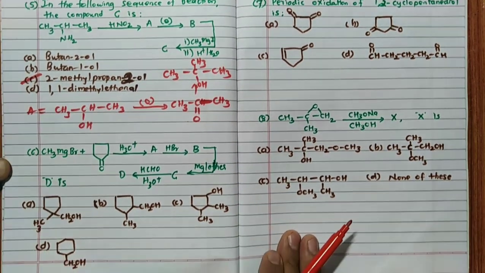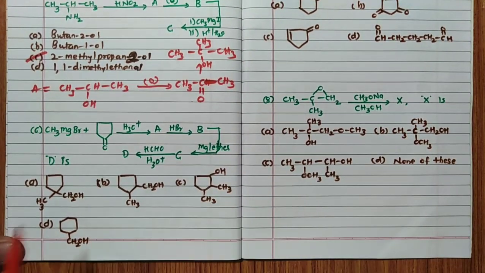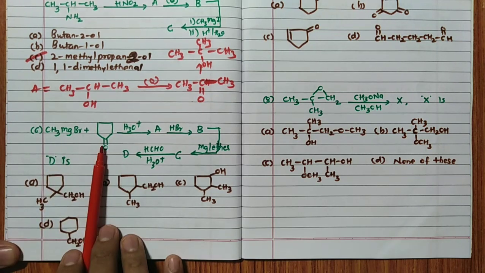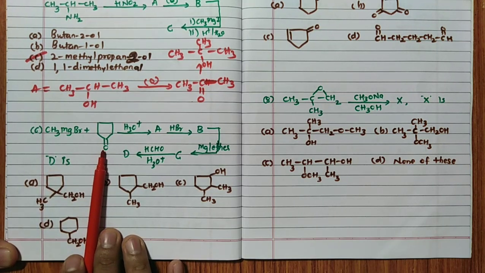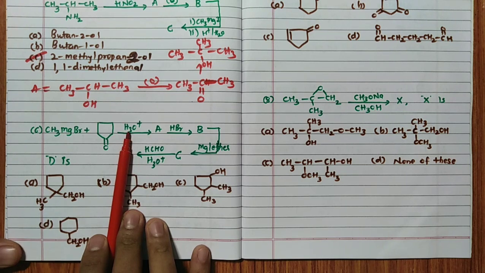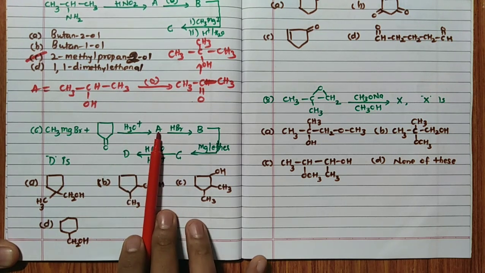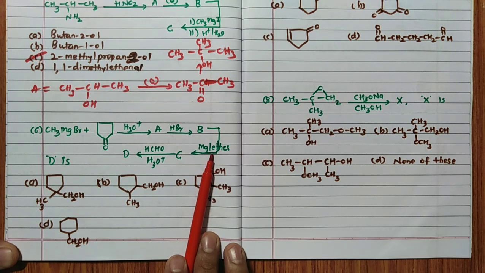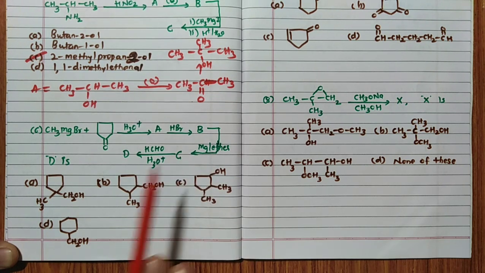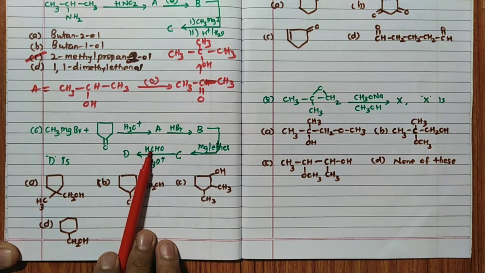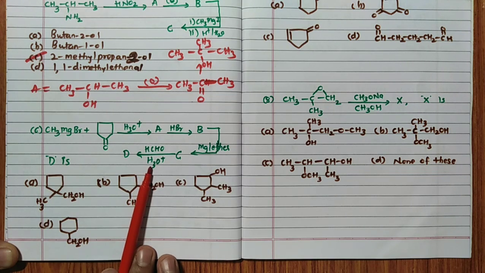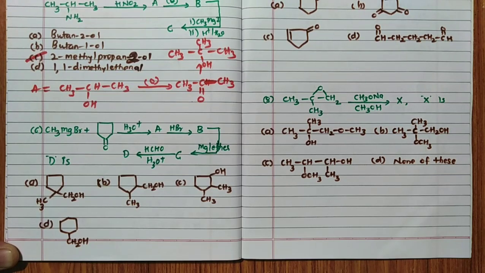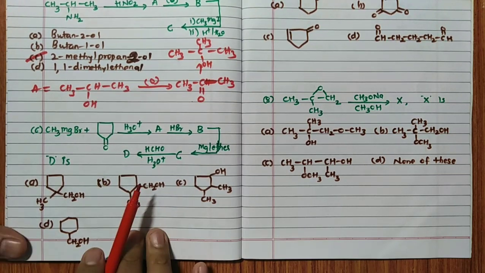Now, CH3MgBr reacts with cyclopentanone. After hydrolysis it forms A, then reacts with HBr to form B, B with magnesium in dry ether forms C, and C with HCHO followed by H3O+ hydrolysis gives rise to D. What is D, they are asking. Right? A very simple and very interesting question it is.